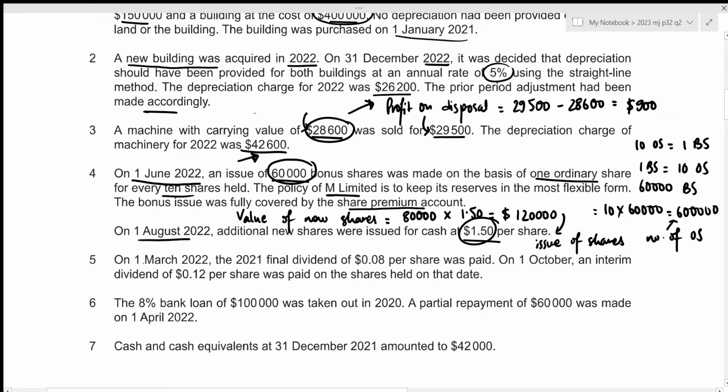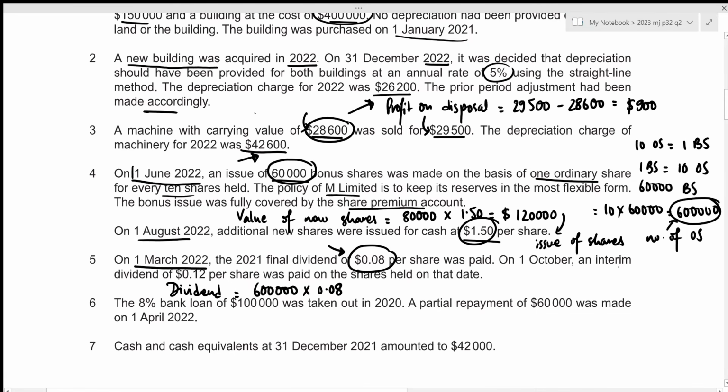All right. On 1st March 2022, the 2021 final dividend of 0.08 per share was paid. Now remember that 1st March 2022 is before 1st June 2022, which means that this dividend of 0.08 per share was only provided on the existing ordinary shares of 600,000. So let's figure out the total dividend for 600,000. We paid out 0.08.